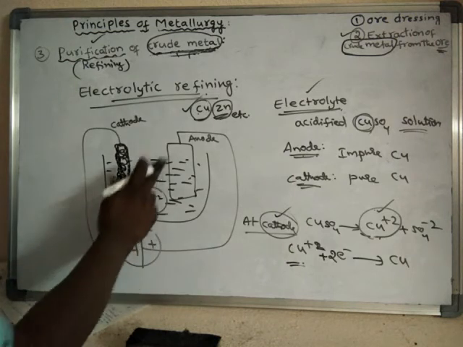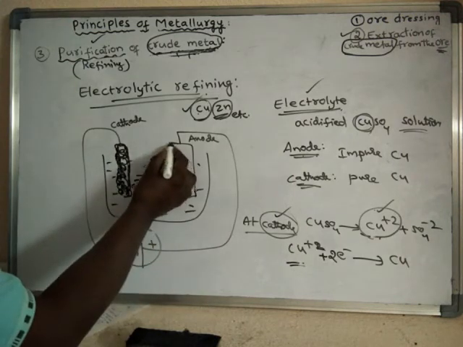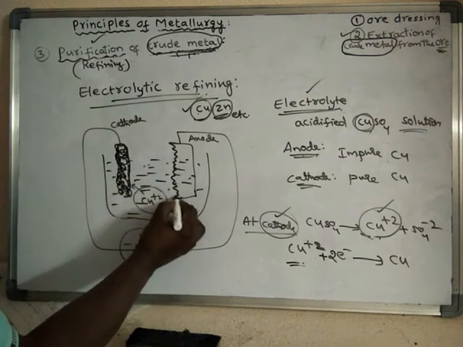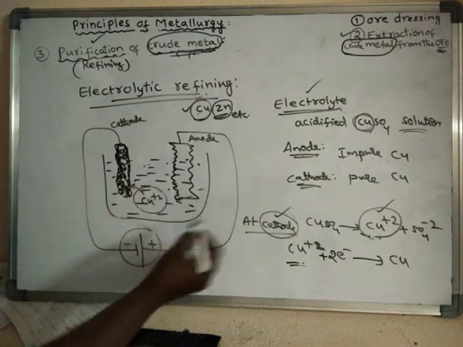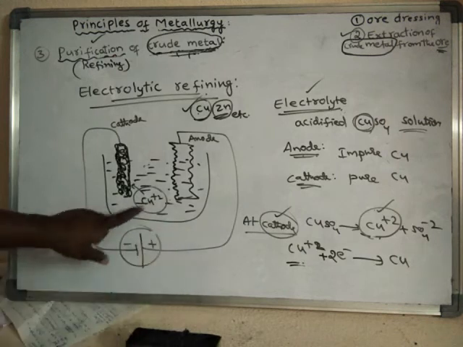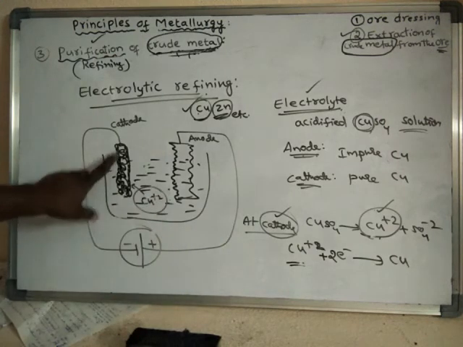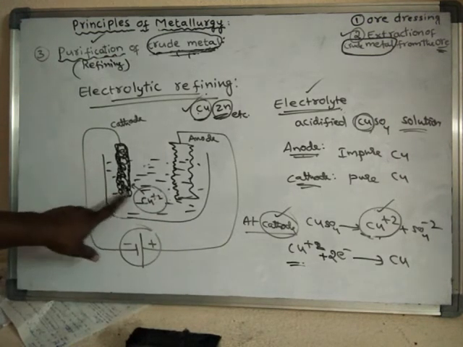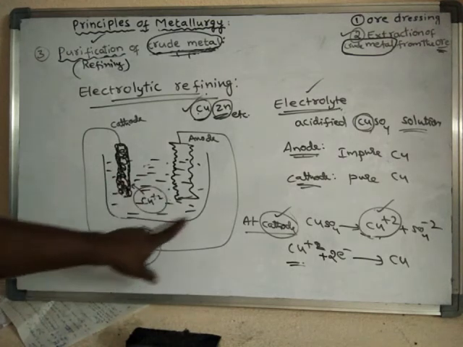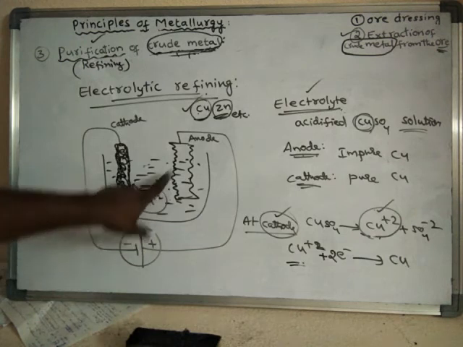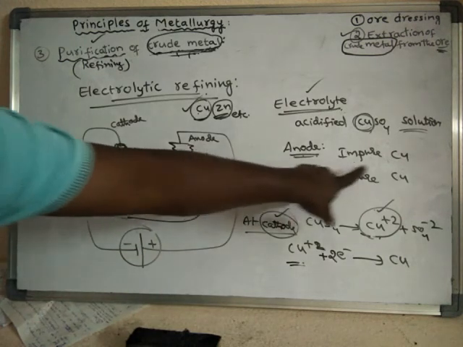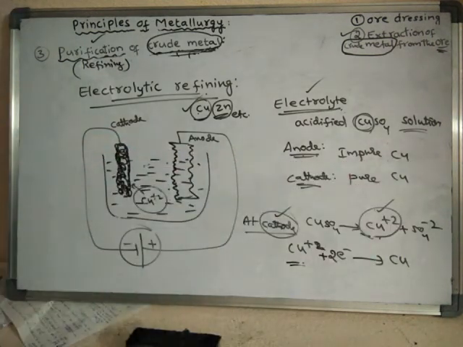Okay, after some time what happened? The amount of the anode will decrease. Why is the anode decreased? Because the copper ions from the solution are taken by the cathode, and due to this the amount of copper ions will decrease in the solution. At the same time, this anode is made up of impure copper.